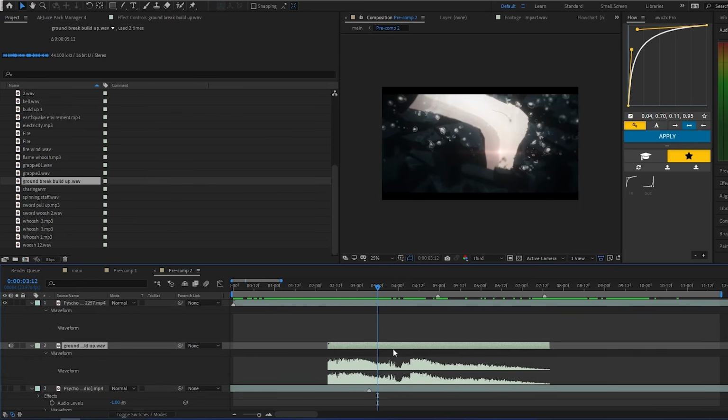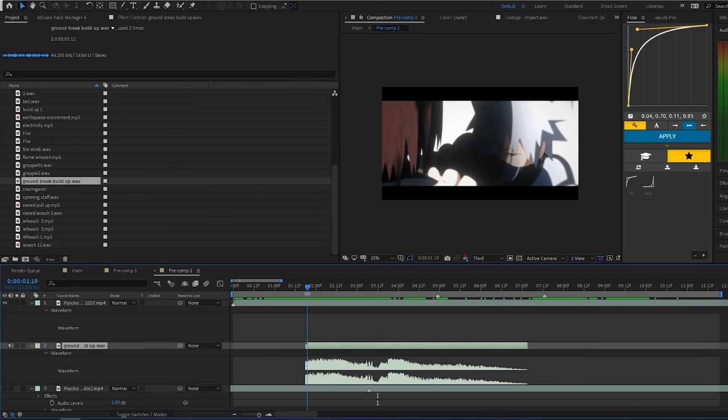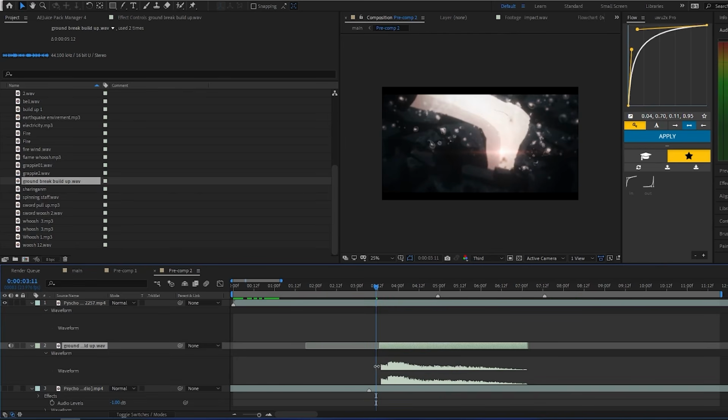Press L twice to open the waveform so you can see when it gets loud and when it gets quiet. I'll cut the first part because I don't really need it. I only want the second part.